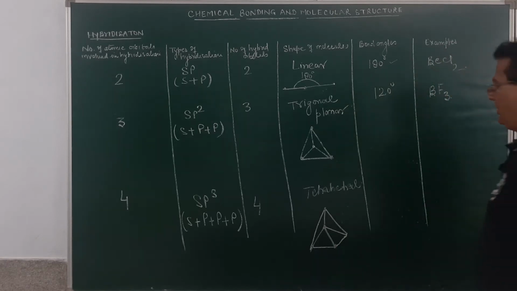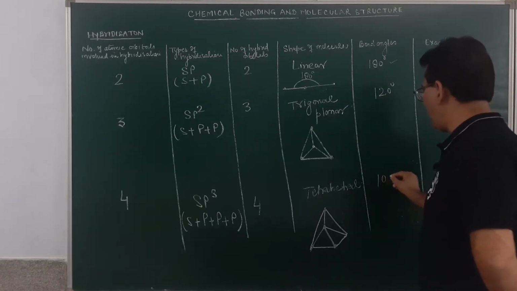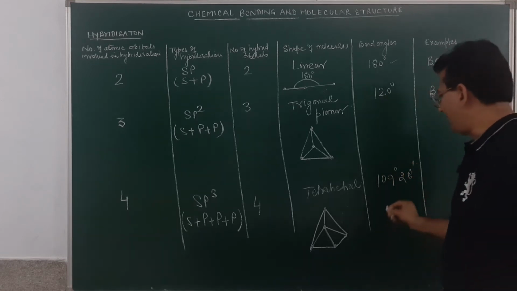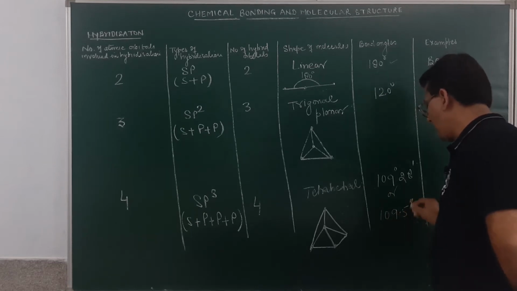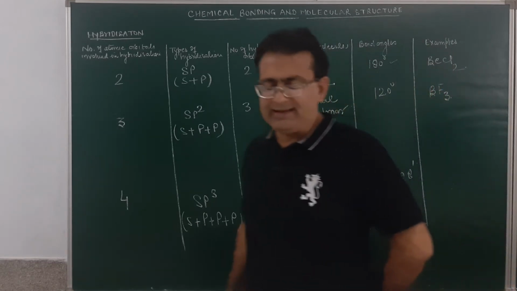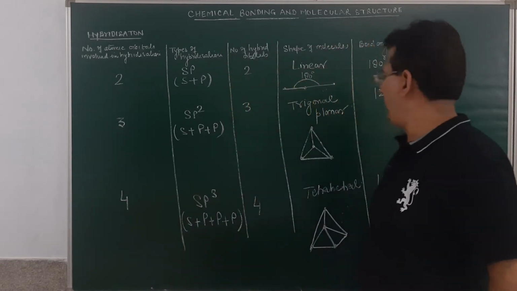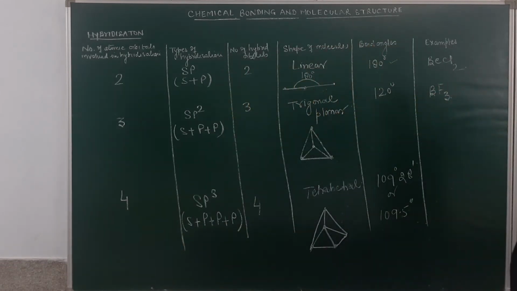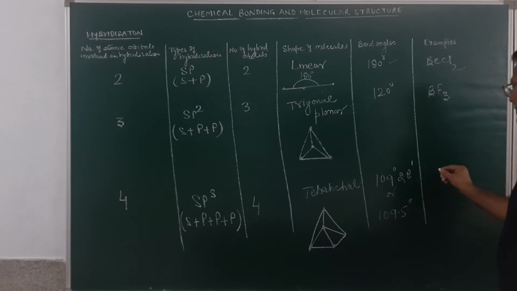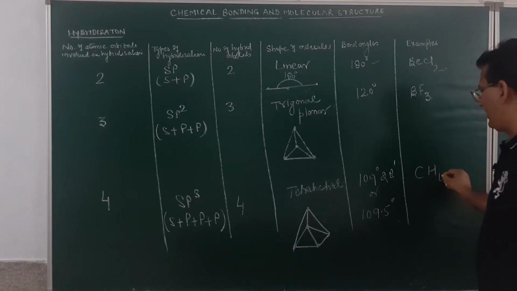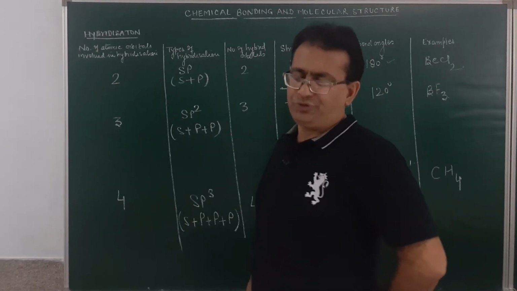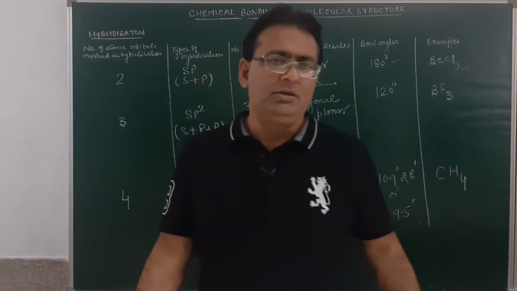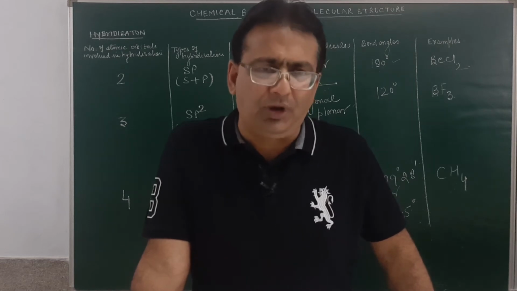Bond angle in this case will be 109 degree 28 minutes. In some of the books, it may also be written as 109.5 degree. Remember, students, these are the cases when the molecule will have a regular geometry. As for example, one of the very good examples in the syllabus will be a methane molecule.